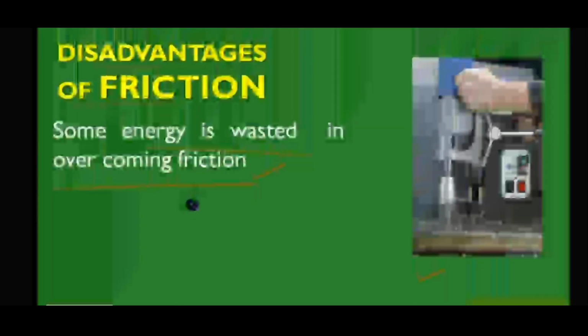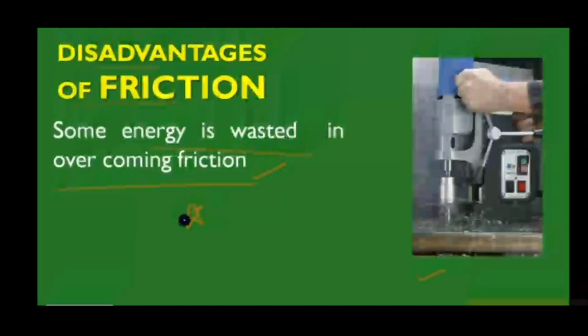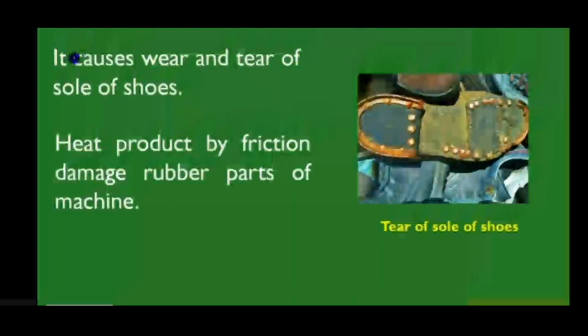And the next, dishes standing on a table. I put the picture for that also. We can say that friction is a necessary evil. Sometimes it is dangerous, sometimes it's very much needed. Now look at that figure. On the table I kept some plates, saucers, everything. Because of friction, all the plates are in contact with the table. So friction helps. If friction is not there, slowly my plates will move from one place to another and will get destroyed or fall from the table downwards.